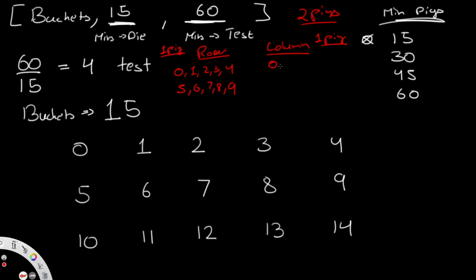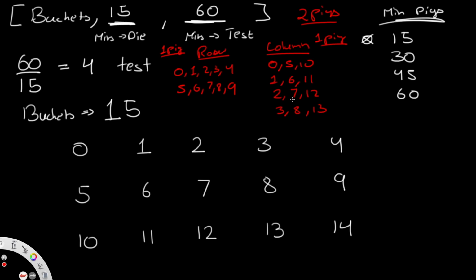So now we're going to make it go at 0, 5, 10, right? Like this. Then we're going to make the pig drink 1, 6, and 11. Then we're going to make the pig drink 2, 7, 12. Let me just write these down quickly. So then 3, 8, and 13, and that's it. So over here, we have a maximum of 4 tests.